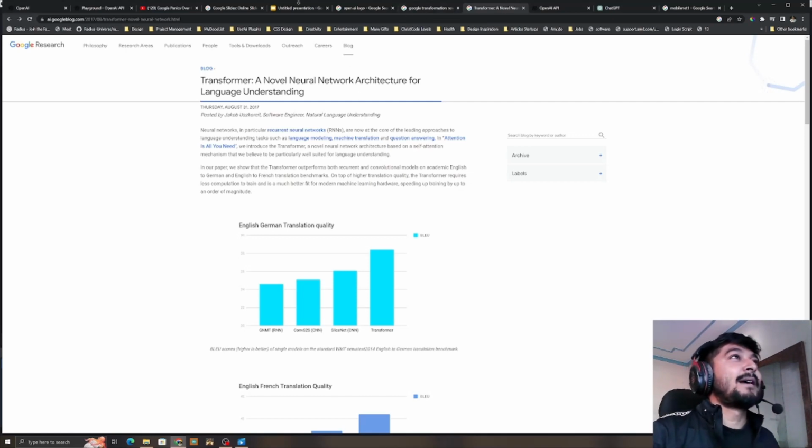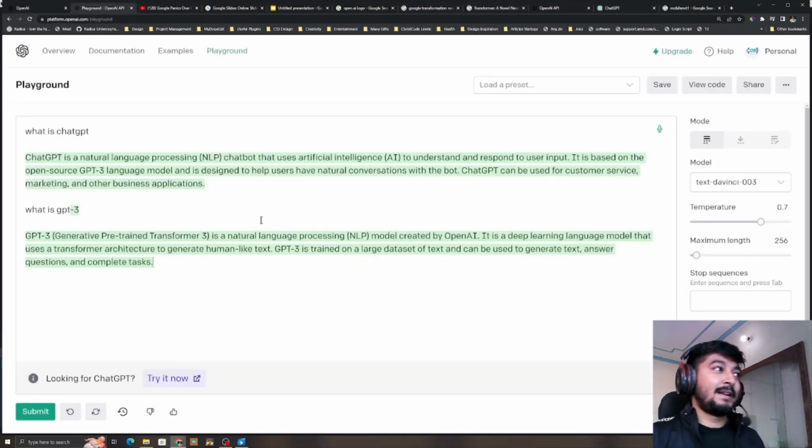Okay, coming back to this thing, you understand GPT, right? GPT is basically a way of pre-training the model. I'm trying to keep it as simple as I can, so bear with me. So basically, it's from a given set of information, picking only the important part and then feeding it into this AI model. So that's what GPT is all about. So let's ask one more thing. What is so revolutionary about ChatGPT?